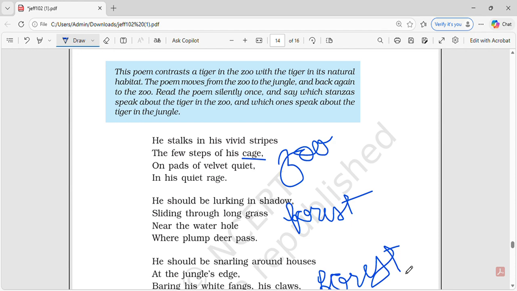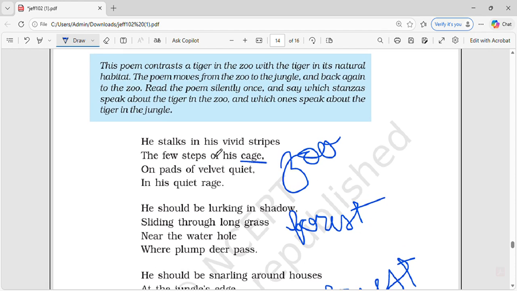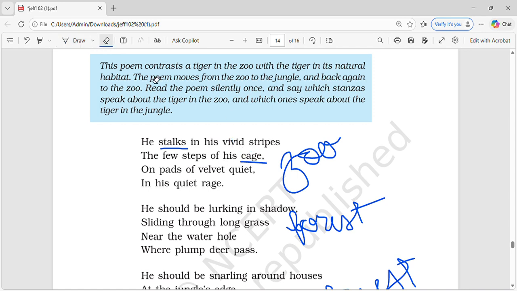He stalks in his vivid stripes, the few steps of his cage, on the pads of velvet quiet, in his quiet rage. Okay, so what is the meaning of stalks? It means to see or to be seen. So, he stalks in his vivid stripes. Vivid means clear.